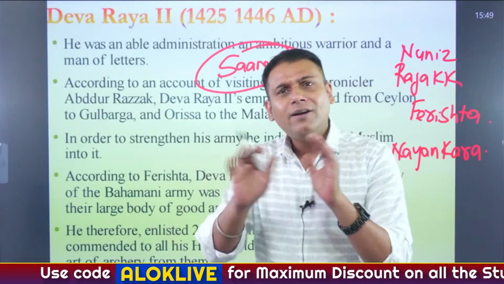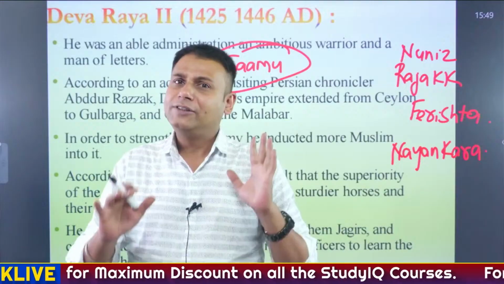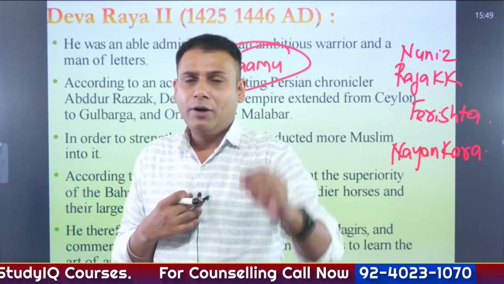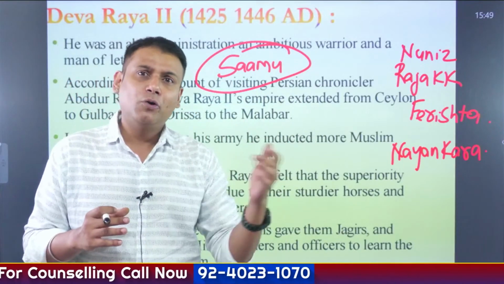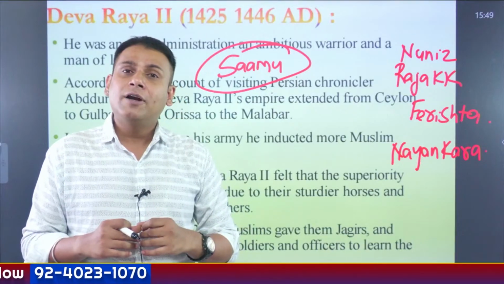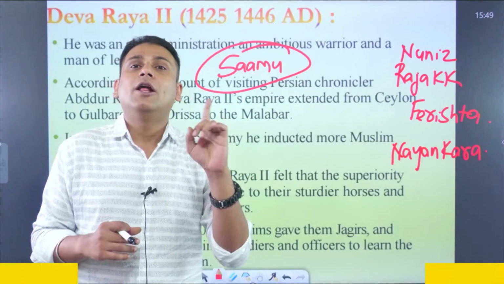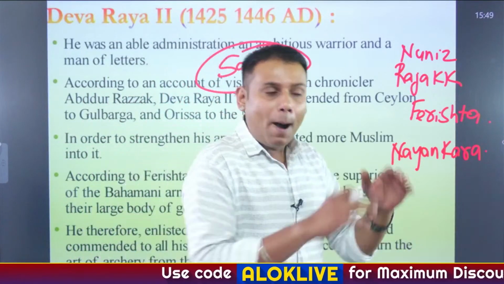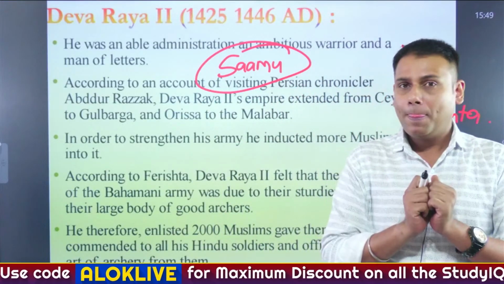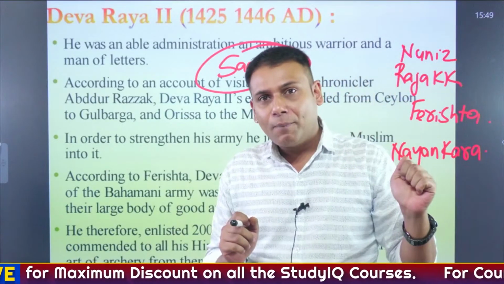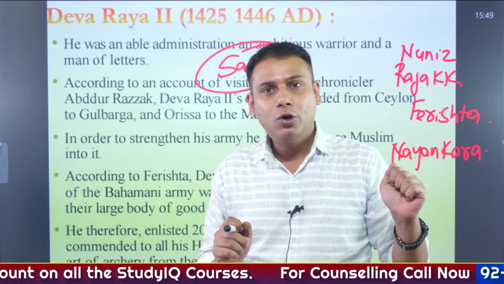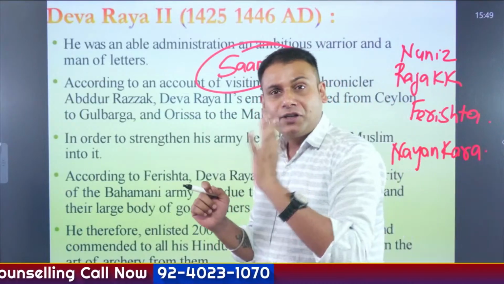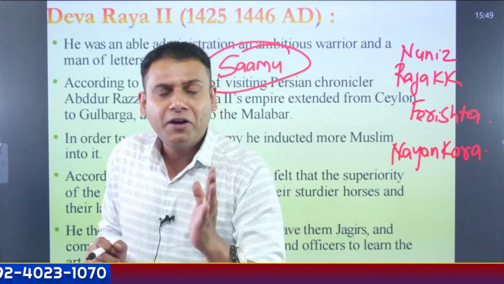I'll give you an example. In the Iqta system, rather than giving a salary to the noble, a piece of land was given to the noble. After collecting the taxes from that land, the noble keeps his salary, and the excess amount, referred to as fawazil, was returned to the administration.